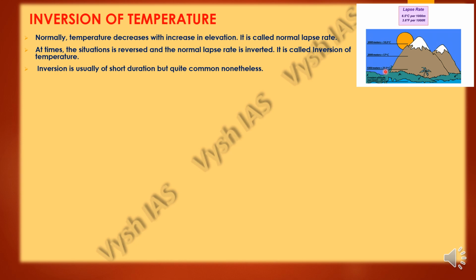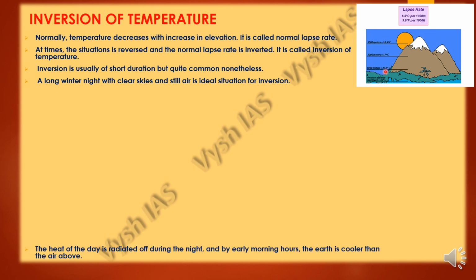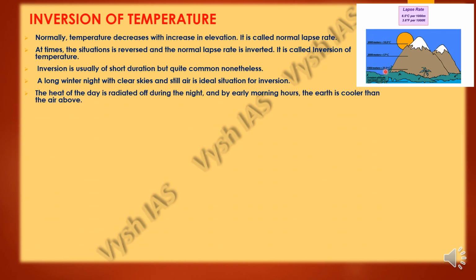Inversion usually takes place for a shorter duration of time, and it is very common. A long winter night with clear skies and still air is the ideal situation for inversion. The heat of the day gets radiated during the night time, and by early morning hours the earth becomes cooler than the air above, because this entire heat gets radiated in the night. There is no or very little heat left to keep the earth warm. That's why in the mornings you feel it is colder or cooler.